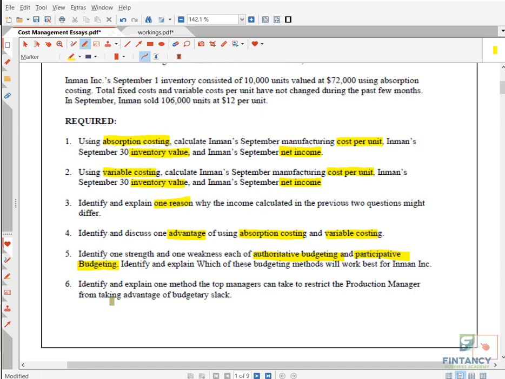So we will read the scenario and see which is best for this company. Identify and explain one method the top managers can take to restrict budgetary slack. So we know many methods. If you remember, we have learning curve, we have zero-based budgeting concept, we have authoritative budgeting. All these are methods to restrict the budgetary slack, right?